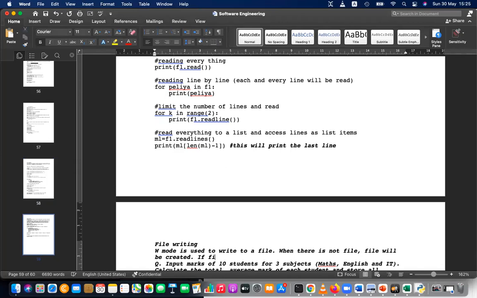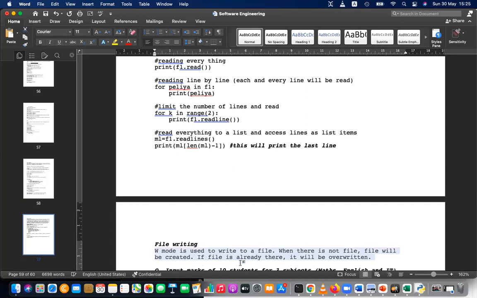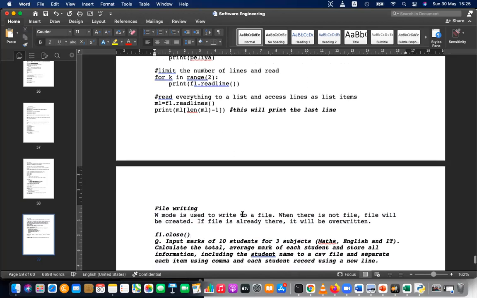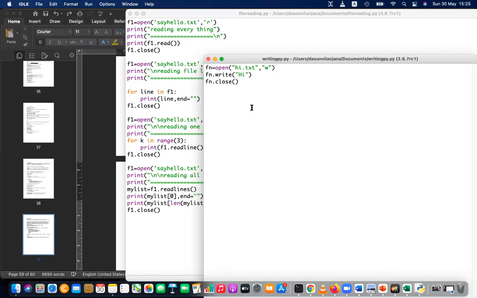If the file is already there, it will be overwritten. And this is the example.